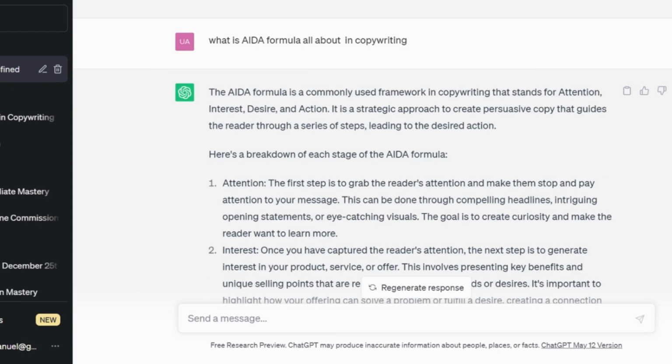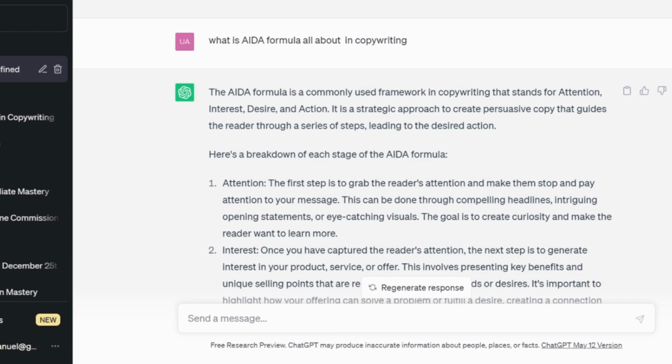Action is when you are telling your prospect, commanding them on what to do next when they have read everything about the copy of that particular product.